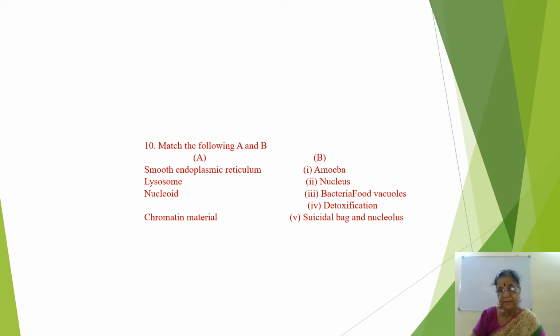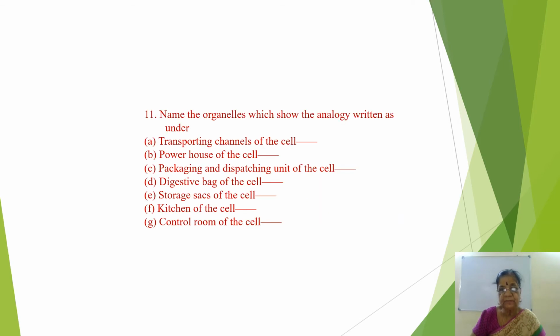I hope you understand. Then this one is fill in the blanks. Name the organelles which show analogy written as under. Transporting material, it is endoplasmic reticulum. Write it down if you want.